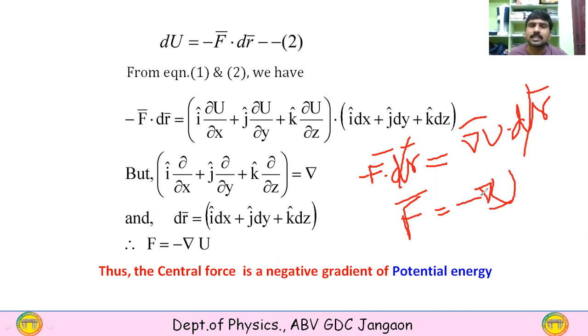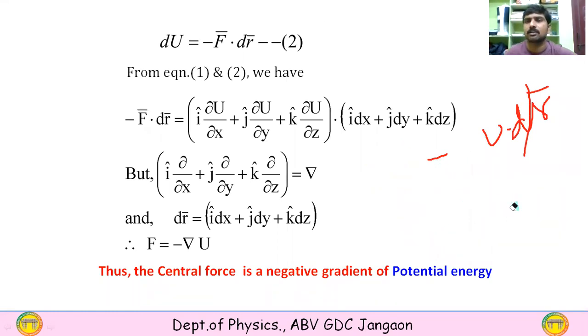That means the central force is the negative gradient of potential energy. In this way we can show that the central force can be written as the negative gradient of potential energy.